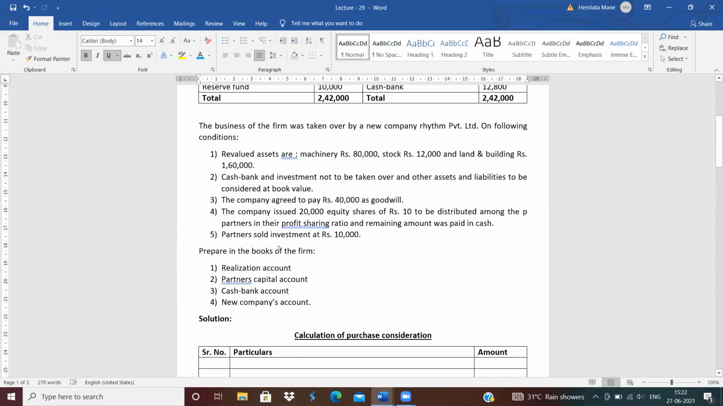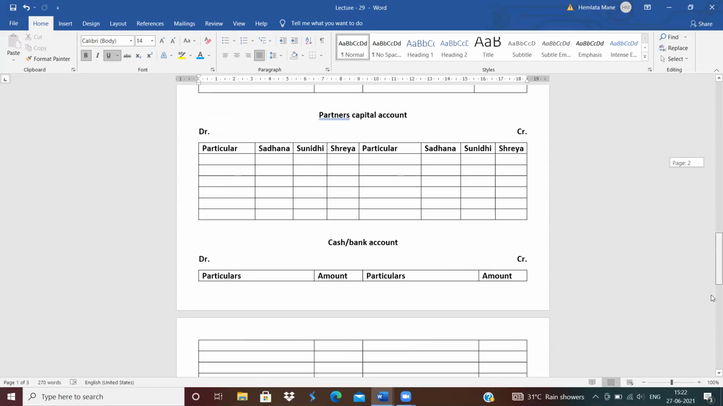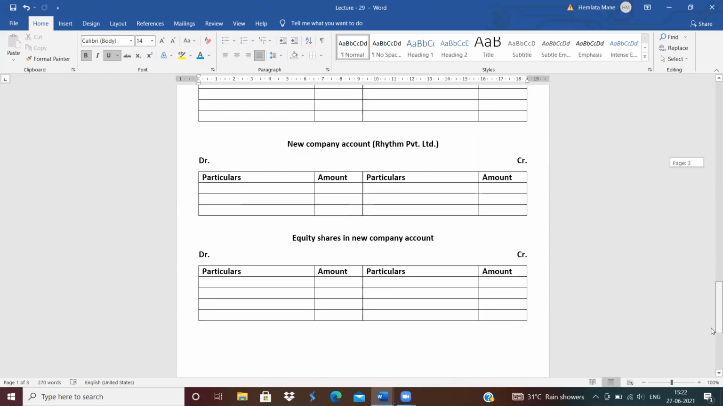Which accounts should we prepare? First is the realization account, second is the partners capital account, next is the cash and bank account and the new company account. And here the purchase consideration is discharged by issuing equity shares. So prepare the equity shares account in the books of the new company.